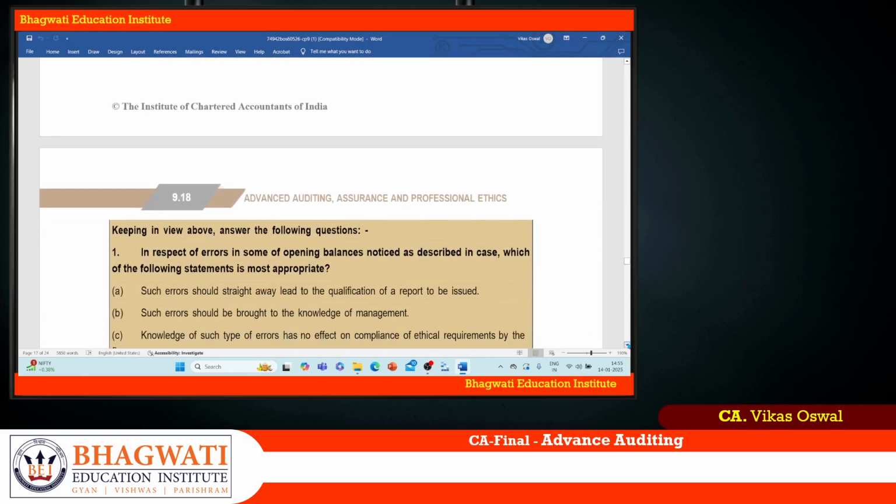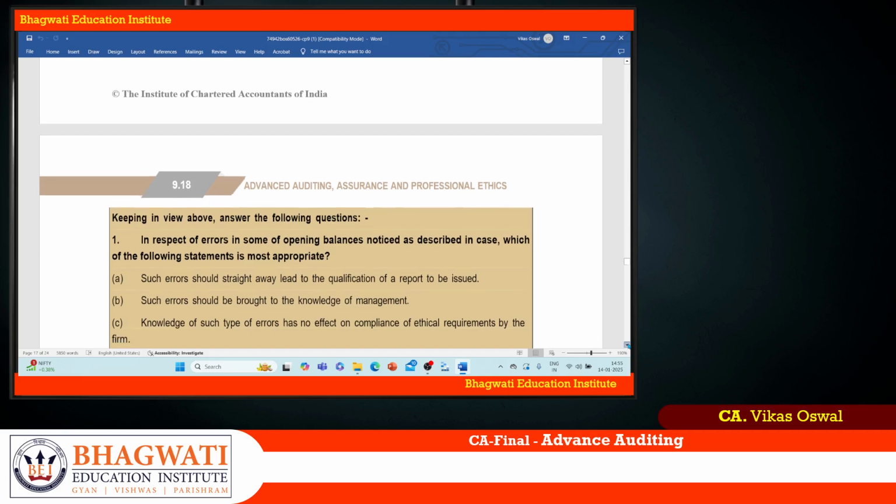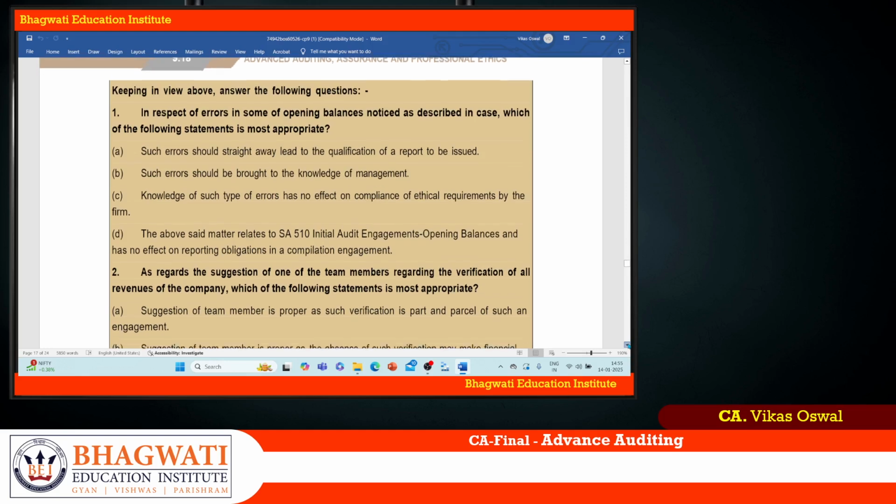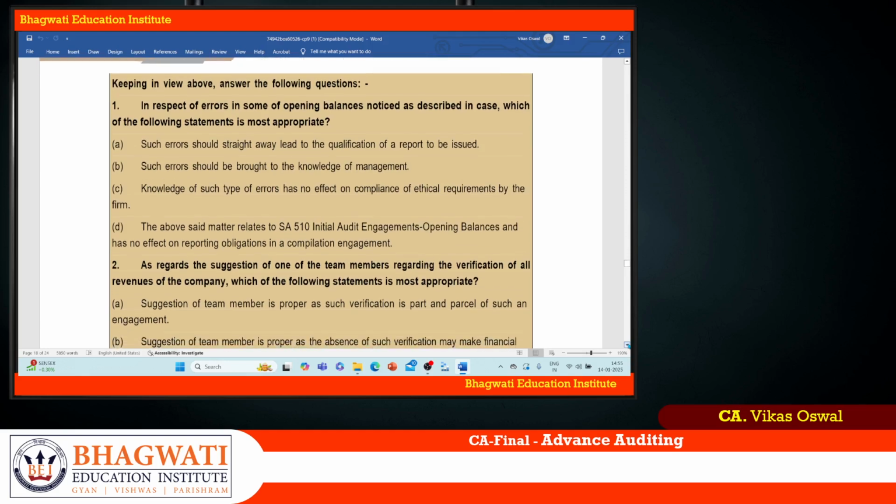Now I told you that we have to follow the part read, part solve approach. So you have to read the question partly and then you have to solve the question partly. That's what it is actually. So let us take up the question. In respect of errors in some of the opening balances noticed as described in this case, which of the following statements are most appropriate?